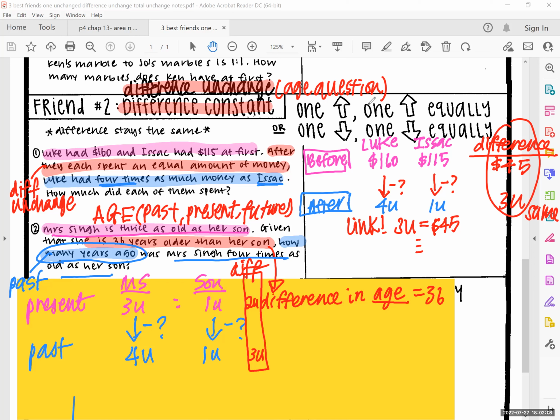What kind of question type is this? Difference in age. So what do you have to do? You know that the difference stays the same. So what do you have to do? Make it the same. Make who the same? Make the difference the same. Yes, so we have to make the difference the same. Is the difference the same? No. So what do we have to do?